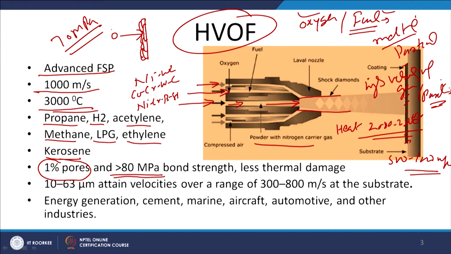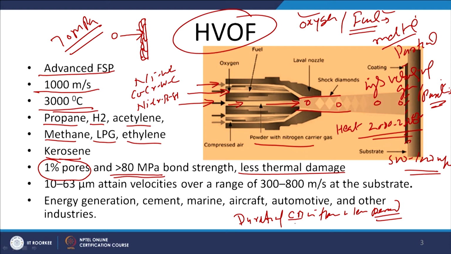Since the particle velocity through the flame is extremely high, the stay of the material during the flight from the torch to the substrate is very short. So the duration of the coating material in the flame is for a very short period, and therefore the thermal damage, in terms of undesirable metallurgical transformations or the interaction of the material to be coated with the gases which are present, is very little.